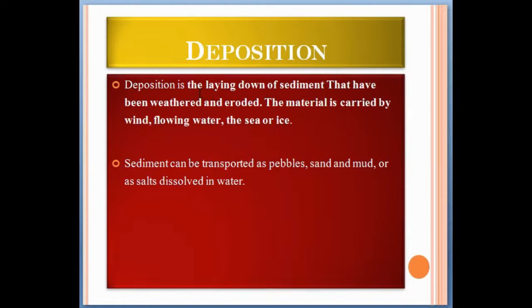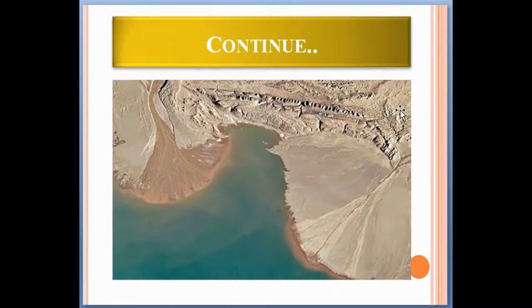Deposition. So deposition is the laying down of sediments that have been weathered and eroded. The material is carried by wind, flowing water, the sea or ice. Sediments can be transported as pebbles, sand and mud, or as salts dissolved in water. See here, this is the deposited material in the ocean. These are the silt actually, and this can be sand, gravels or pebbles also.